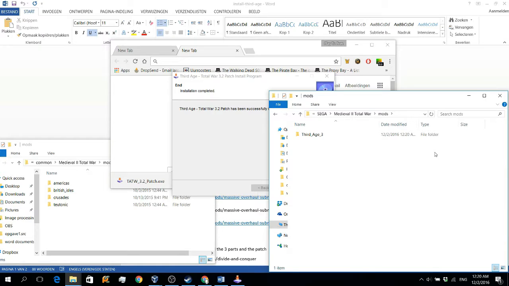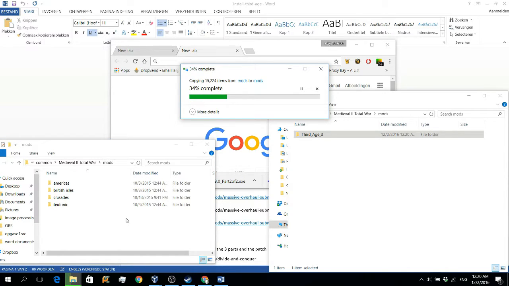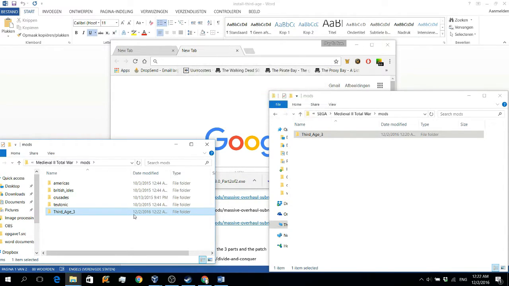Now we will locate the folder where we installed the mod, and we will move it to our Steam folder where Medieval is installed, into the mods folder of Medieval 2 Total War. When that's done, you want to rename any of the Kingdom expansions to any other name.